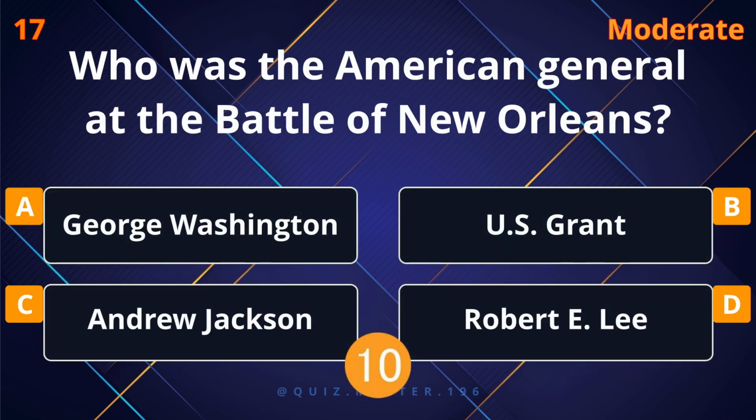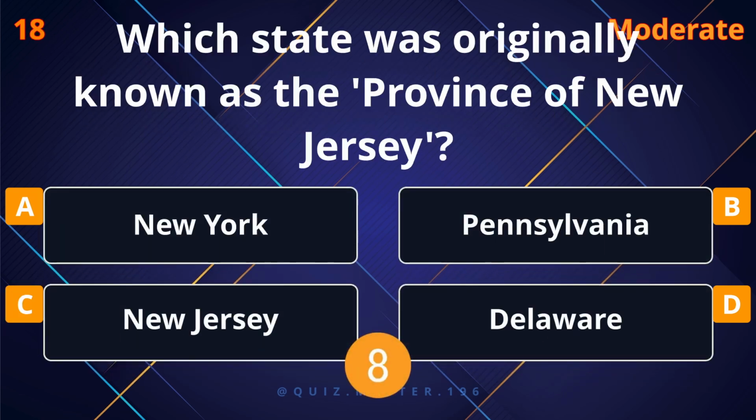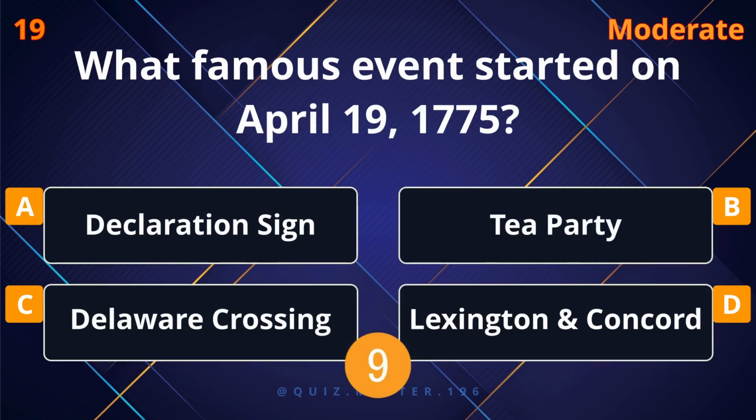Who was the American general at the Battle of New Orleans? Andrew Jackson. Which state was originally known as the province of New Jersey? New Jersey. What famous event started on April 19, 1775?